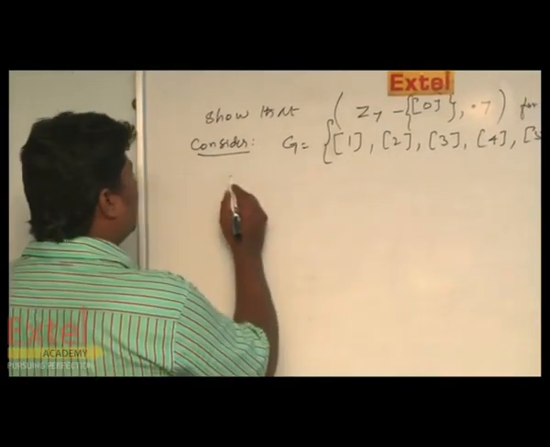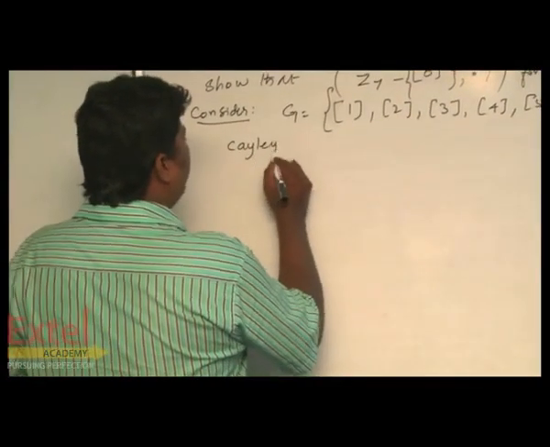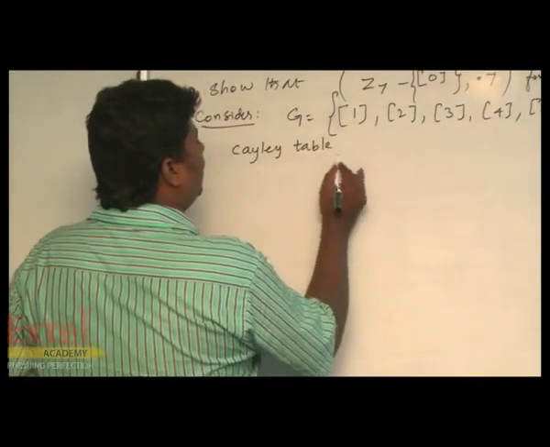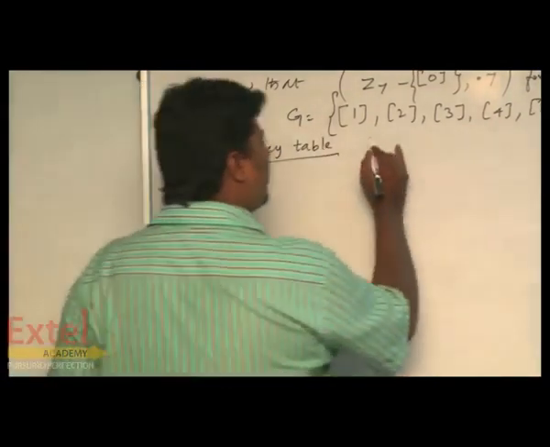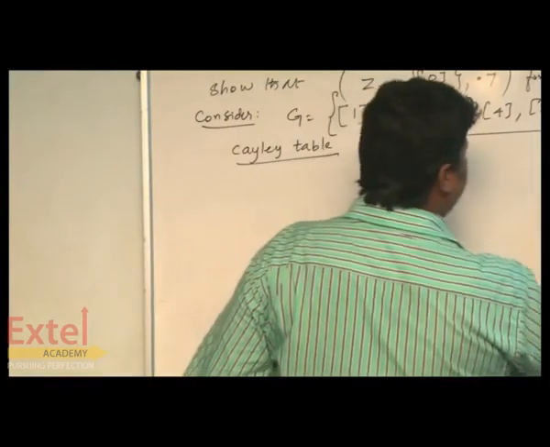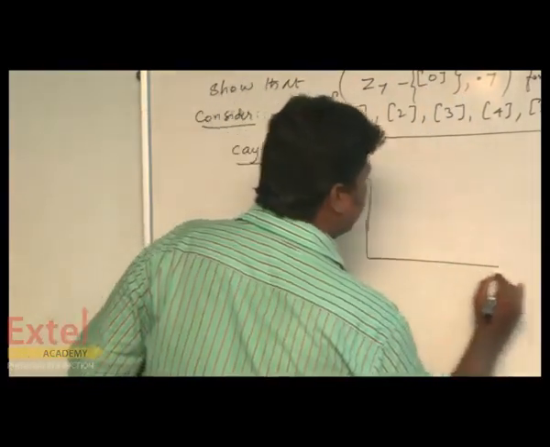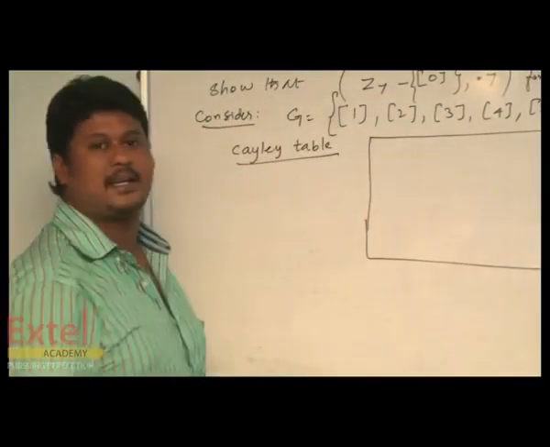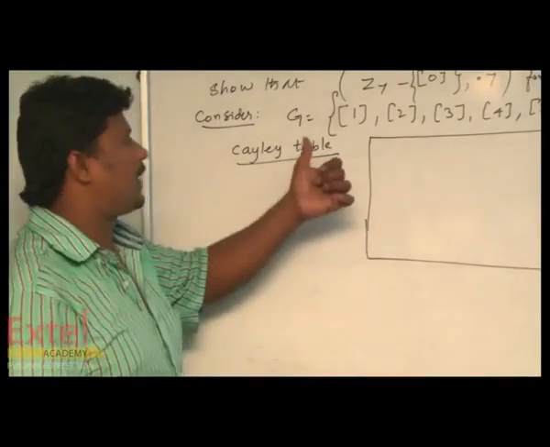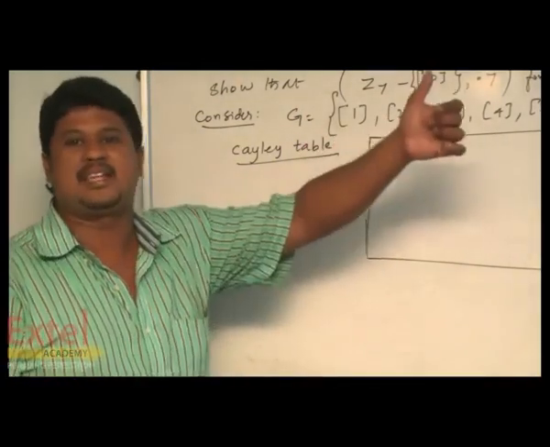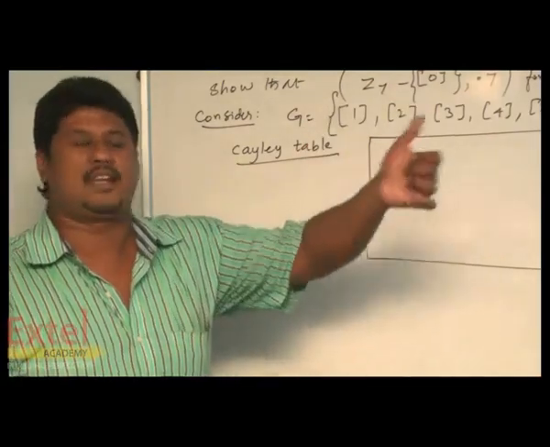First, let us find the Cayley table. For this type of problem, you have to form a Cayley table. How will you form it? It is in the form of a square matrix. Suppose you have elements ai and aj, you have to find ai star aj.